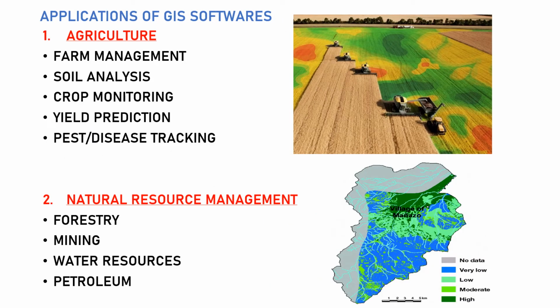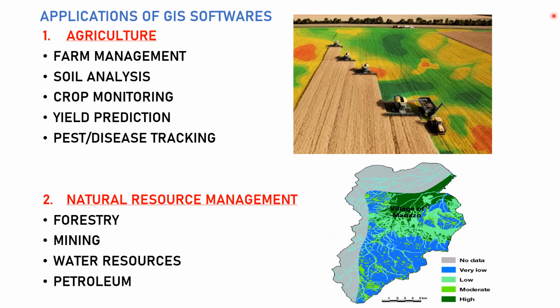Next, here we are going to see what are the applications of these GIS softwares. First is agriculture. In agriculture, we can do farm management and soil analysis. Soil analysis, here we can see what type of soil is available below the surface. Then crop monitoring.